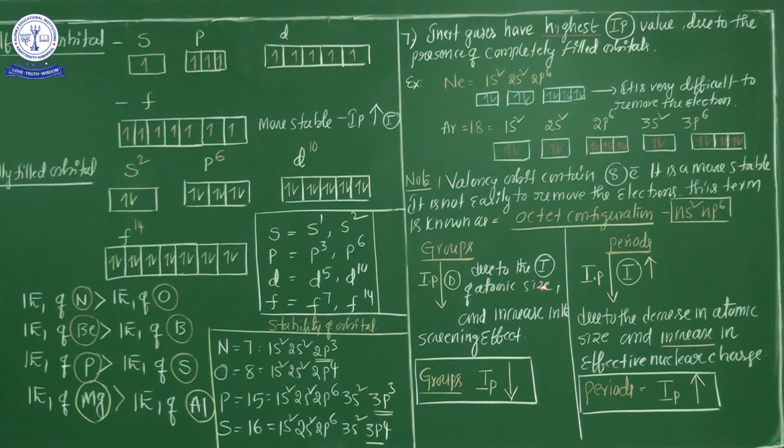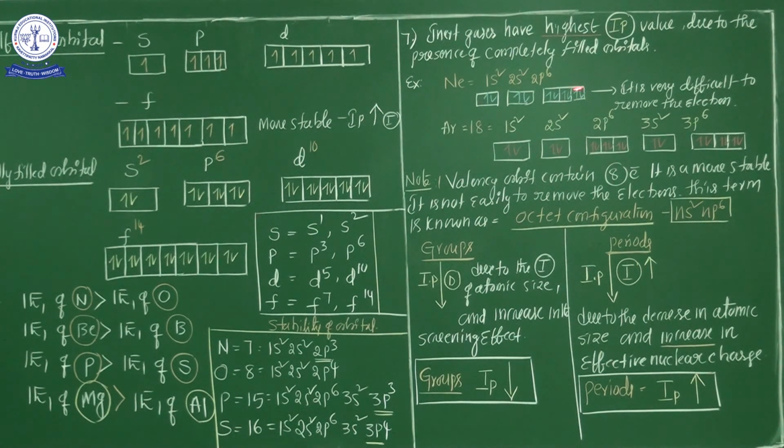What is the reason? Due to the increase in atomic size. You already know atomic size increases, so ionization potential decreases. So in a group, from top to bottom, ionization potential value decreases. In a period, from left to right, ionization potential increases, but not gradually; there are ups and downs. But ultimately, ionization potential in a period generally increases.